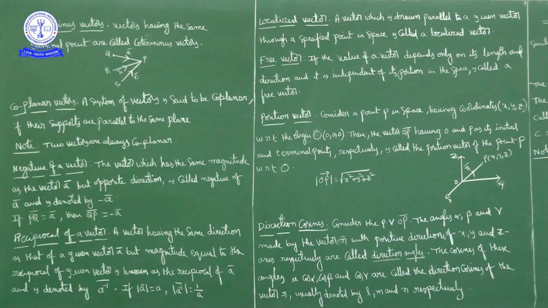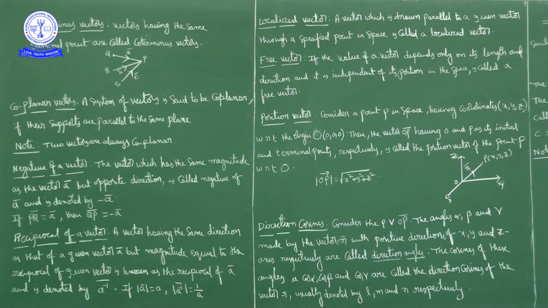Negative of a vector means a vector having the same magnitude as vector a bar but the opposite direction. Such a vector is called the negative of vector a bar. Next definition, reciprocal of a vector.